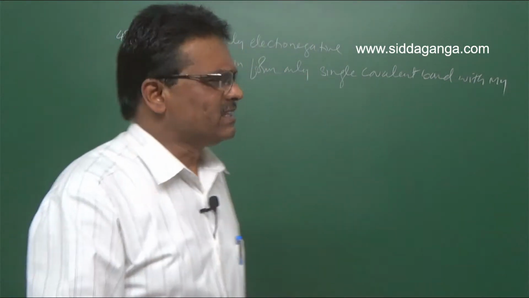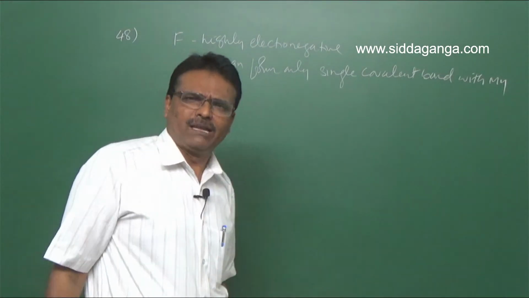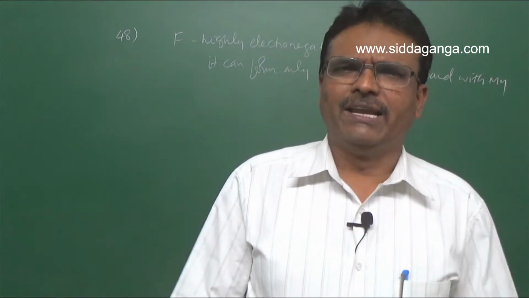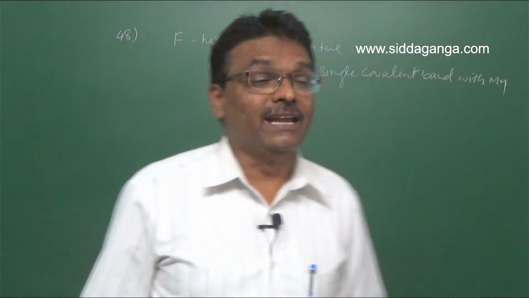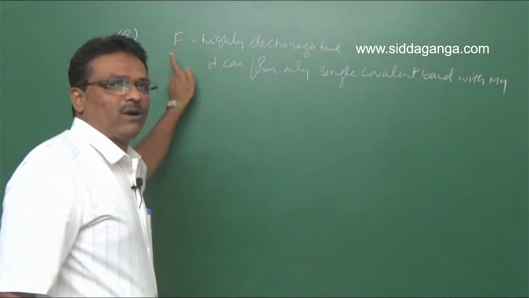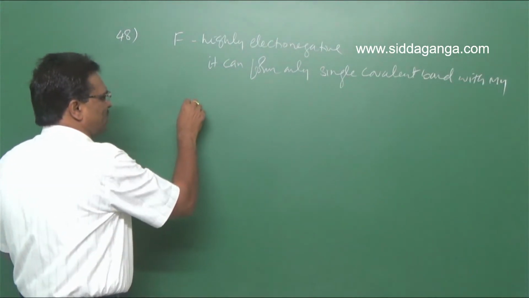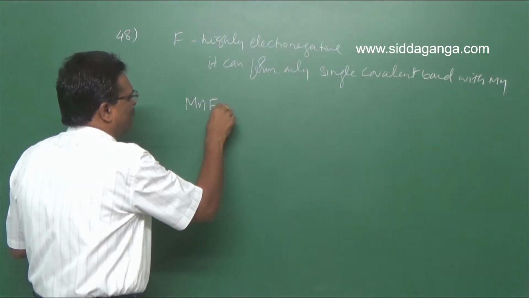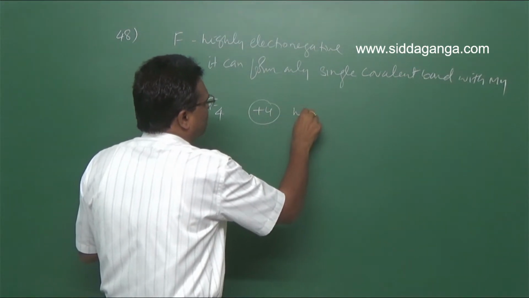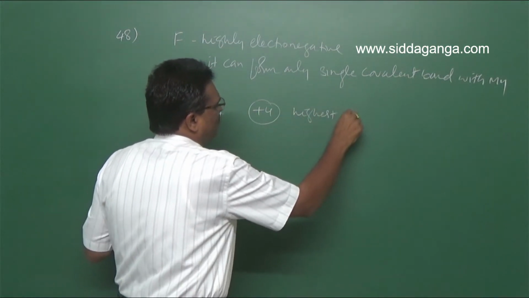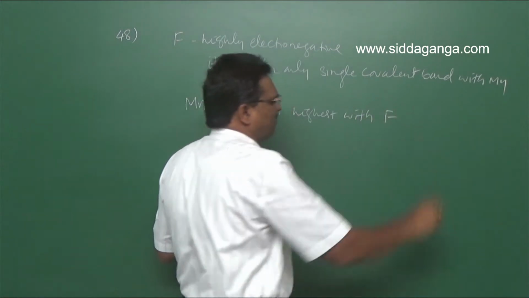But oxygen can form a multiple bond, a double bond, with manganese. That is why it can exhibit the +7 oxidation state. But here, fluorine can form only the +4 oxidation state, MnF4. So +4 is the highest with fluorine.